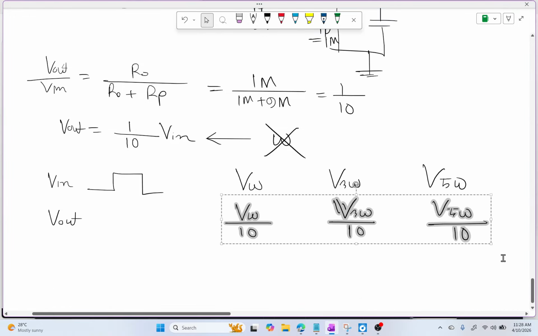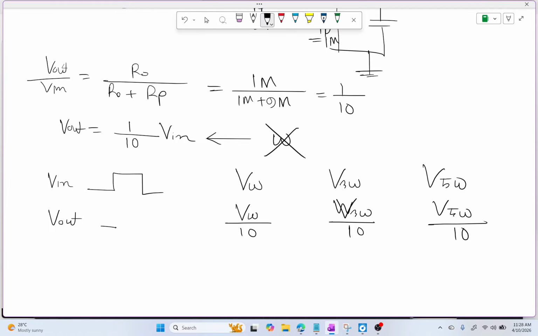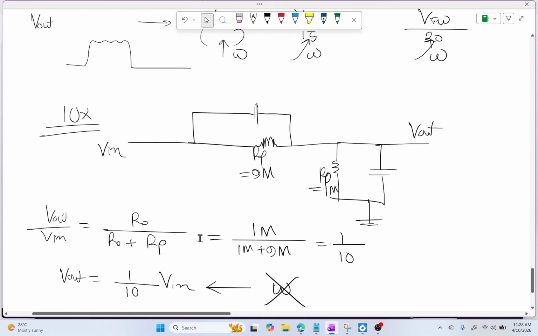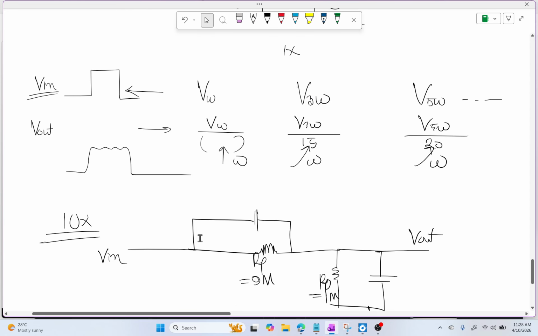You will have a square wave which, if this is 1 volt, will simply be 0.1 volt, but that's not a problem because you have the perfect shape of the square wave. So this is the importance of this circuit.